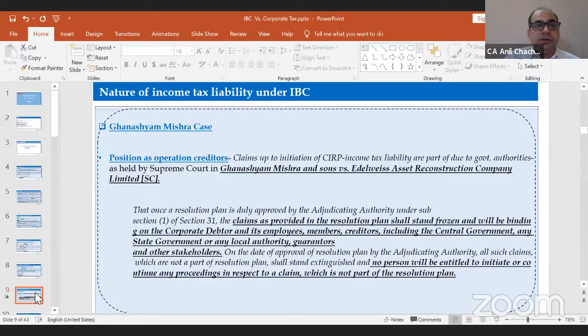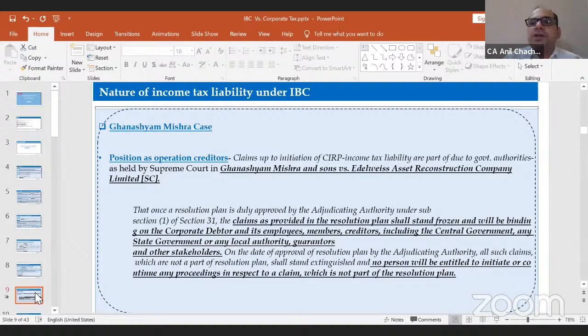So as per the IBC code of 2016, this is my operational creditor, right? The Supreme Court held that as and when this resolution plan has been approved by the adjudicating authority, it is binding on everyone. And the second thing is that anything which has been left out at the time of approval of the resolution plan, you can't go and ask for the money from the adjudicating authority, asking why my amount was not included. Meaning thereby that if the income tax liability has not been mentioned or allocated under the resolution plan under the IBC code, the income tax will not be treated as a secured creditor.